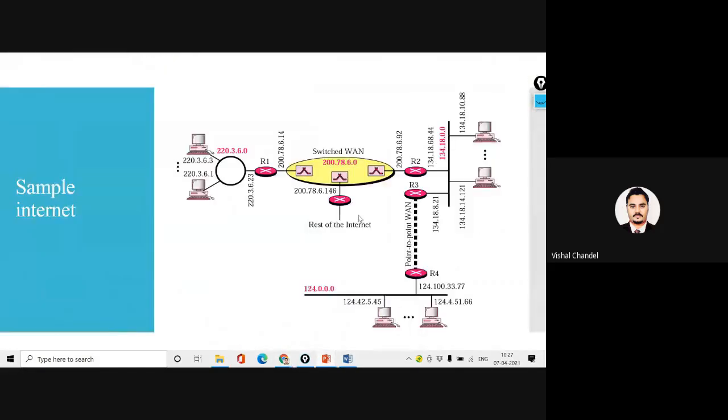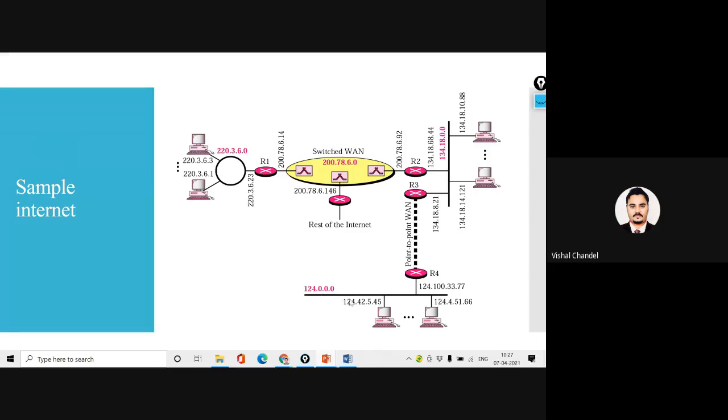So now on this basis you can classify. If I am talking about the first network, I am considering from this place 1 to 124.0.0.0.